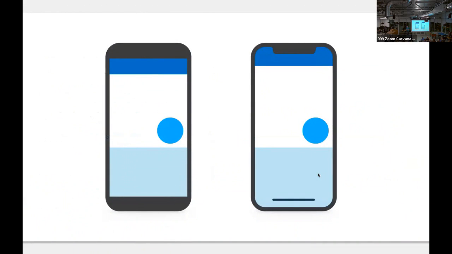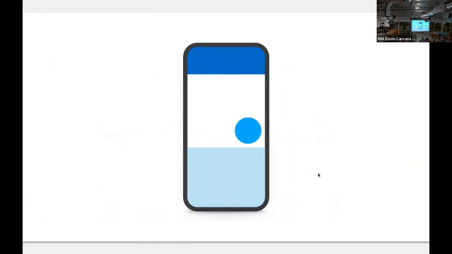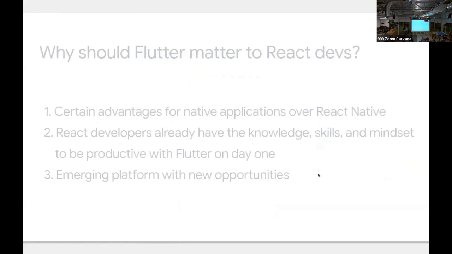Okay, so what is Flutter? So Flutter is a portable UI toolkit that you can use to build high performance, seamless, beautiful applications on any platform that can push pixels. Currently, specifically, Android and iOS. Allows you to build these applications from a single code base and be able to provide a native experience to your users.